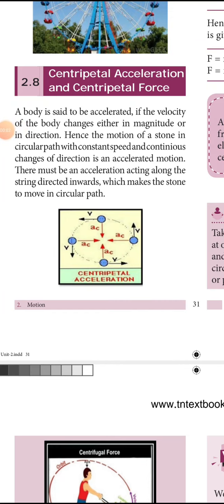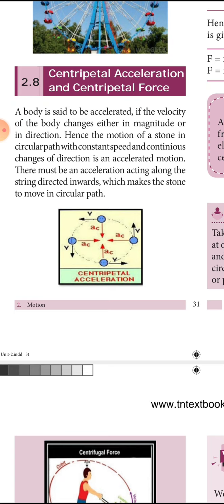Now we are going to see about centripetal acceleration and centripetal force. What is a force? Force is equal to mass into acceleration. What is the example we have studied for a circular motion? A stone tied on a thread is made to move in a circular path. The stone is moving in a circular motion.